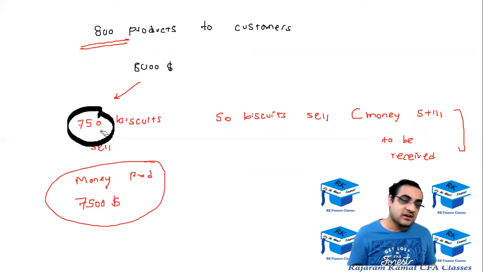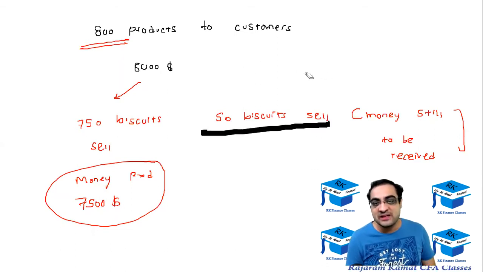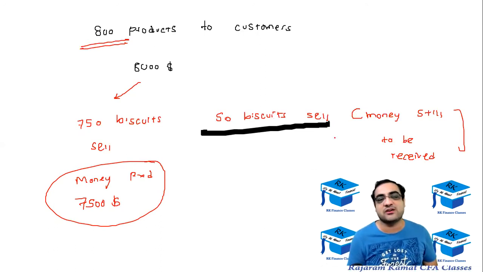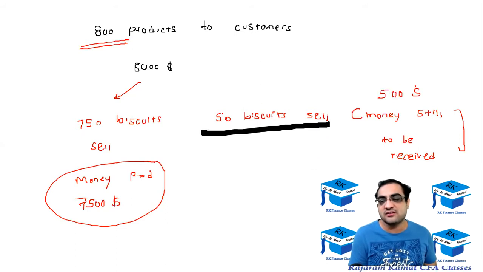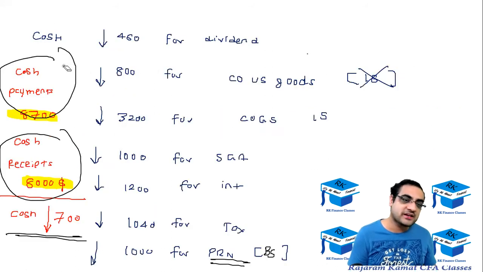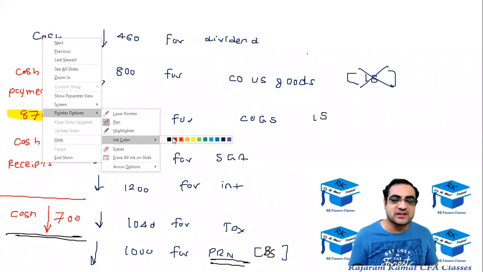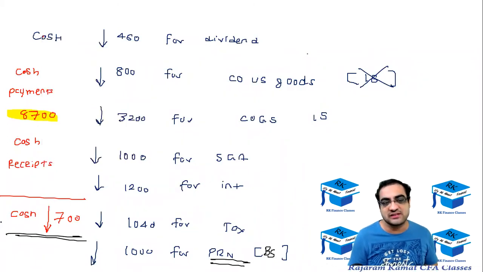7,500 has been received. And on the other hand, 50 customers ने अपना बिस्किट तो खाया है लेकिन उसका पेमेंट नहीं किया है. The 50 customers have eaten our biscuits but they have not yet paid, and each biscuit is costing $10, so $500 is still to be received. So अभी cash flow statement में थोड़ा change होगा because cash received was earlier considered as $8,000 and now the cash received will be revised to $7,500. So let's go back to the cash flow statement, and इसमें जो cash receipt था $8,000, now that will change, and the revised figure for the cash receipts would be $7,500.